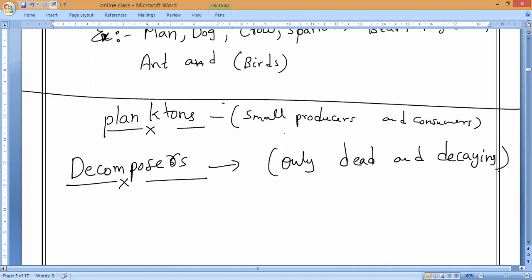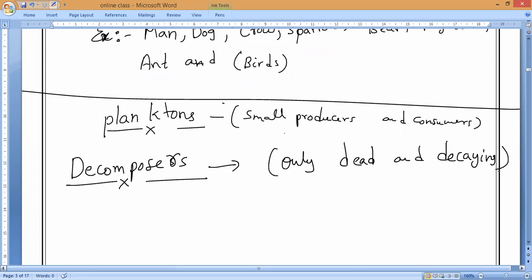That is why these are called decomposers. Do you understand it? They are also under consumers only, but they won't eat the living. Once a plant or animal dies, they will start rotting on it, growing on it, and consuming it. So that is why it is called a type of consumer, a special type of consumer called decomposers.